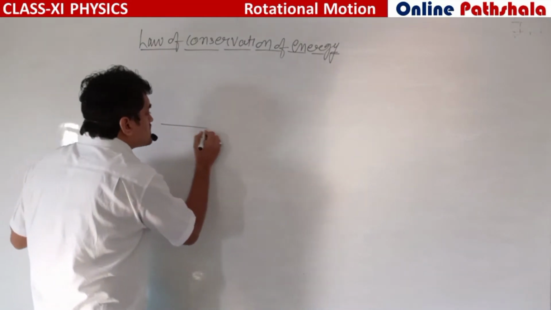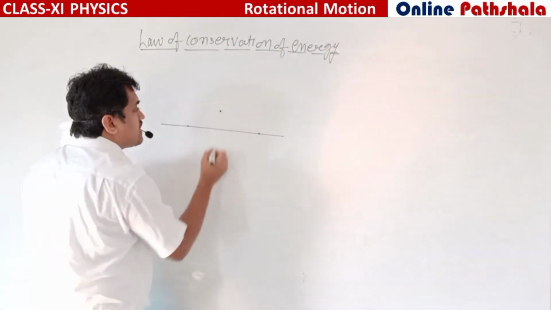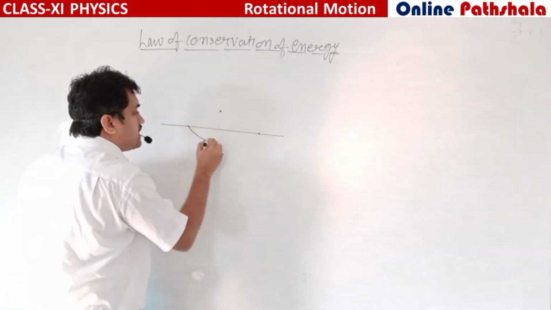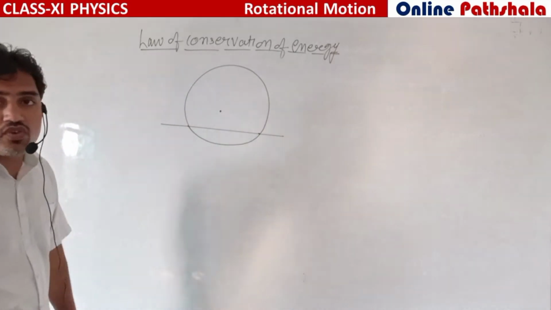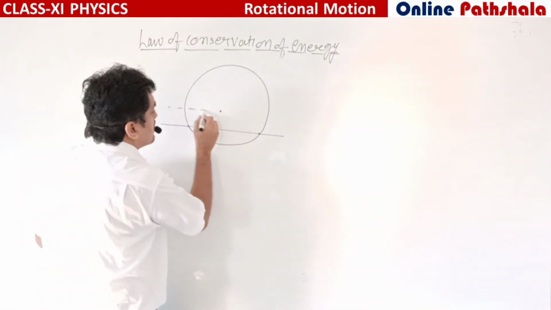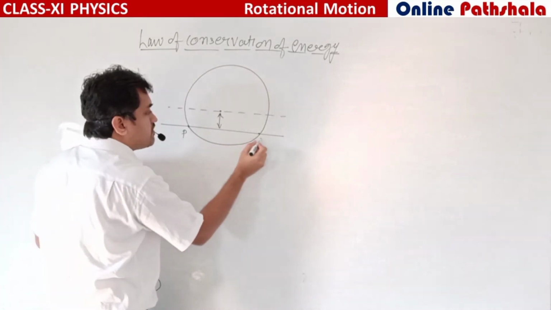We have a circular ring. Okay, let us consider a circular ring, and this axis of rotation is like that. This is axis of rotation PQ.